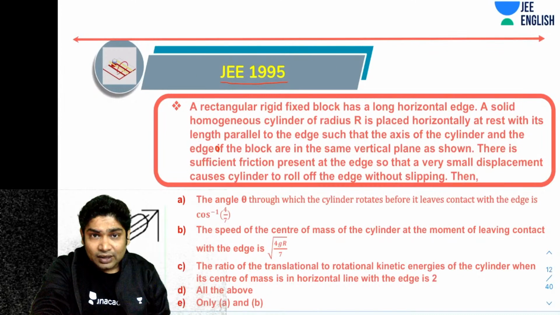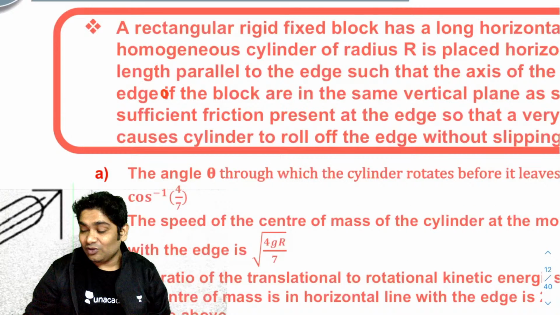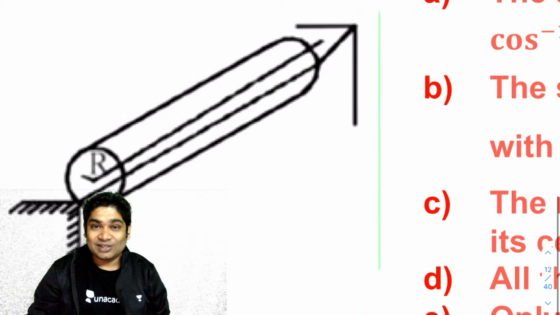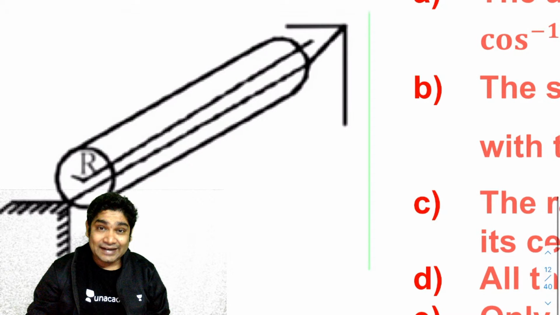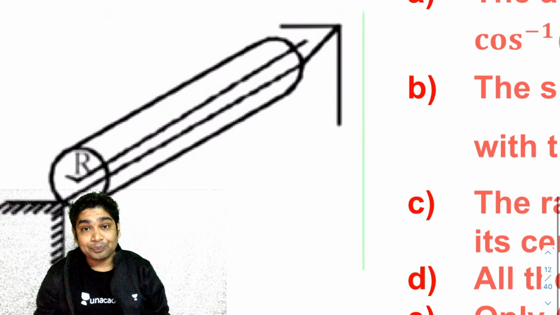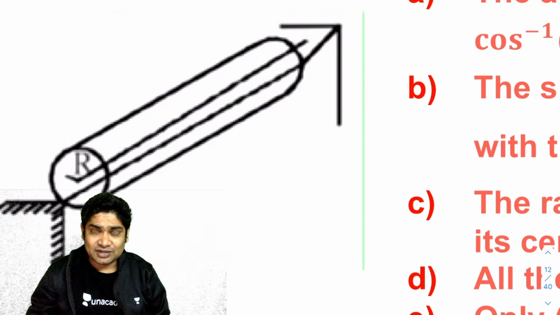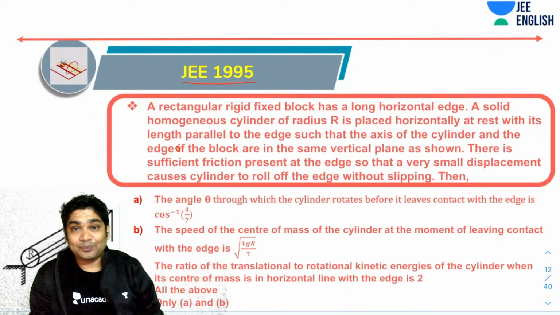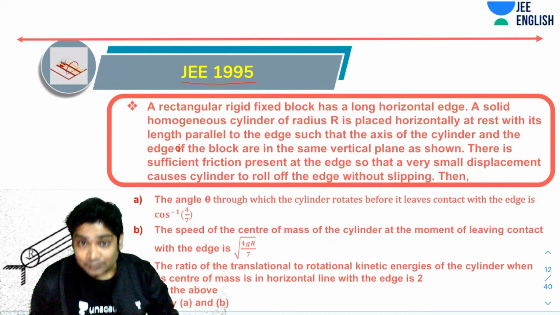So have a look at the question properly again. And if you want to look at the diagram, this is what your diagram looks like. There is a cylinder which is kept right at the edge of a horizontal table. This should be pretty easy to see, and there's nothing special about this diagram. All right, and here is the question for you. Try it. Let's see if you can figure this out.